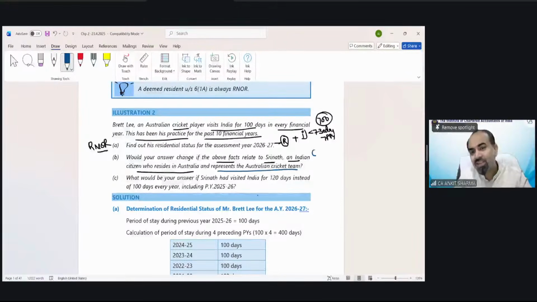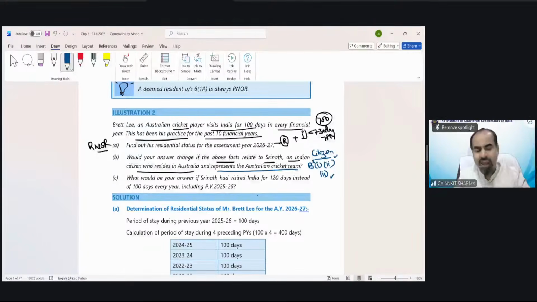Because he's a citizen of India, he does fall under the special condition. Now tell me in which case he will fall: B1, B2 or B3. B1 is not applicable. He could fall under B2 or B3.